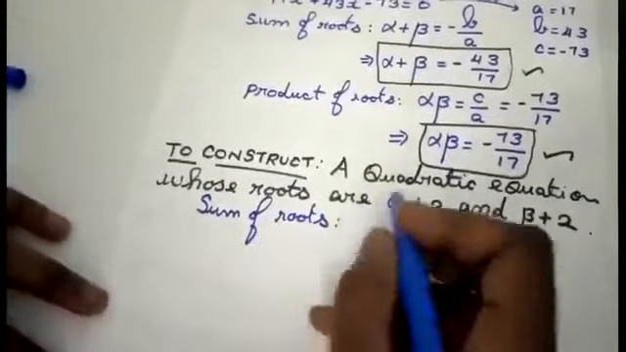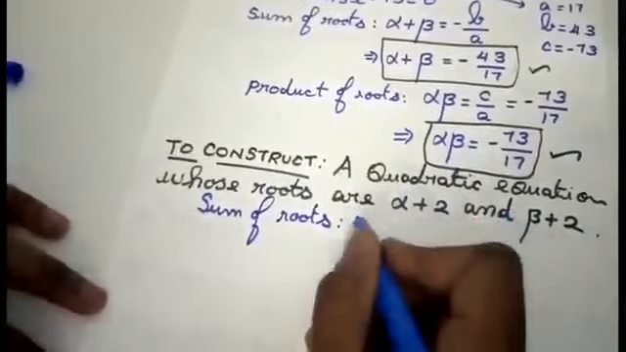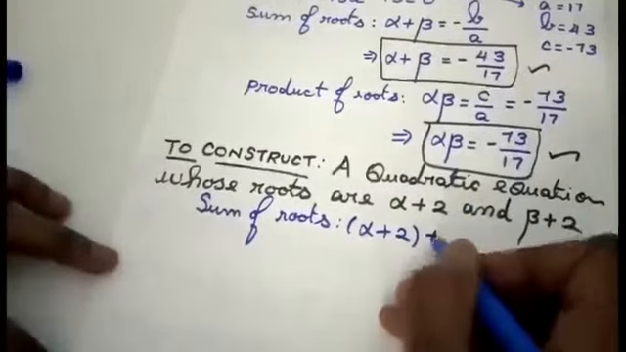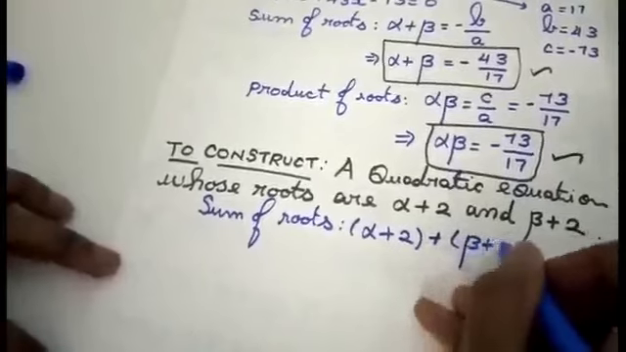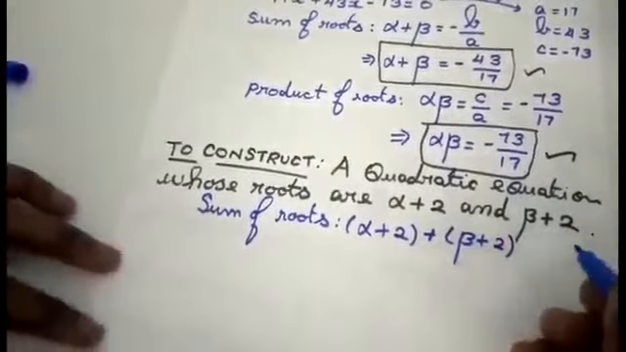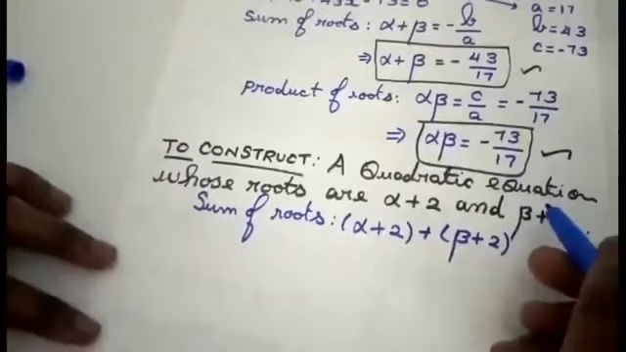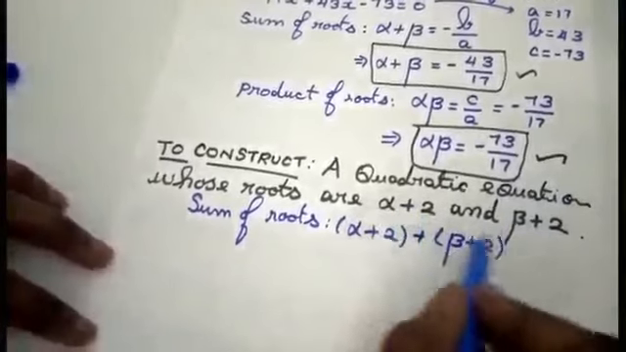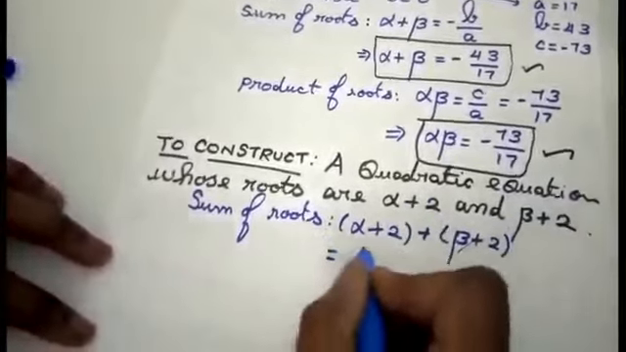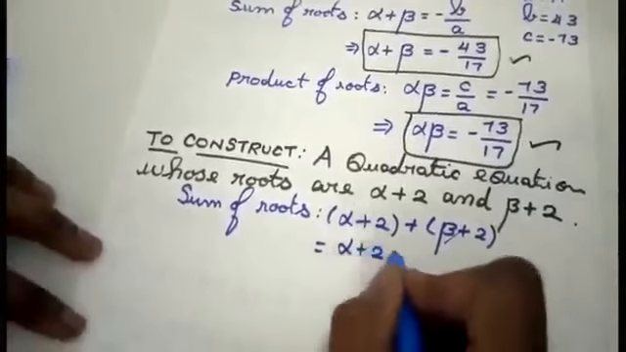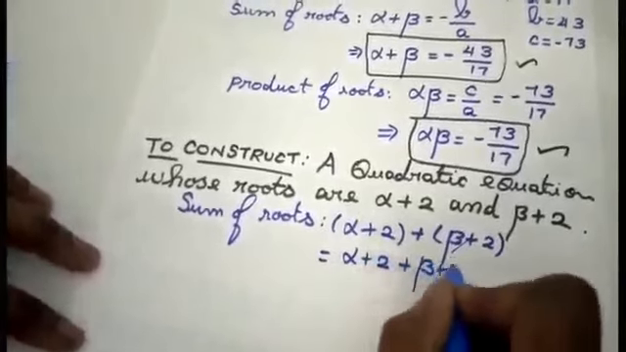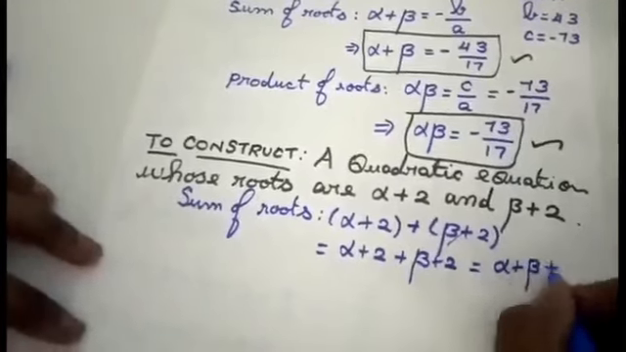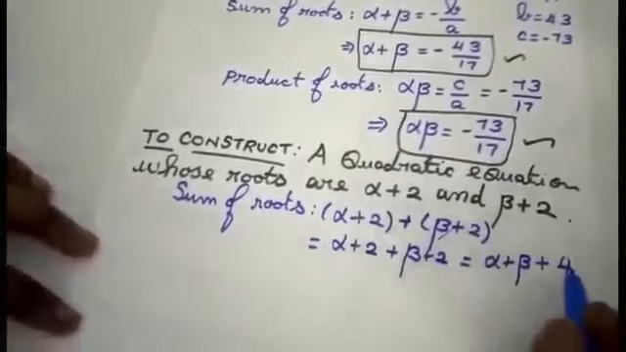Sum of roots: I am going to add the two roots, that is alpha plus 2 plus beta plus 2. I am not going to write it as minus B by A. We can't apply that concept because I do not have the equation. I am going to create the equation now. I am adding those two roots here. Now I am going to remove the bracket. If I remove the bracket, I will get alpha plus 2 plus beta plus 2, which is equal to alpha plus beta plus 4.